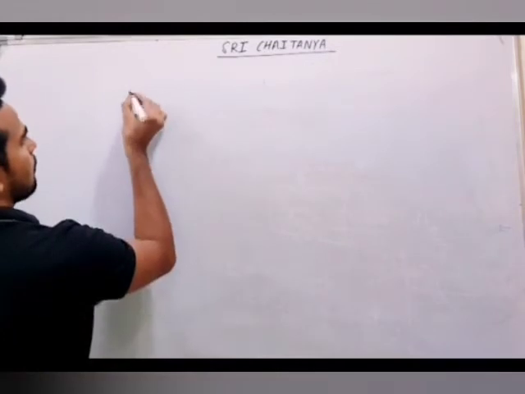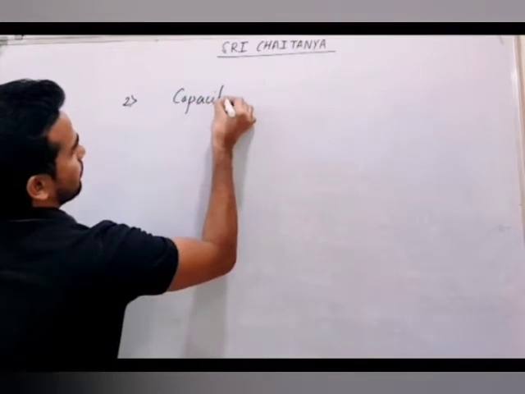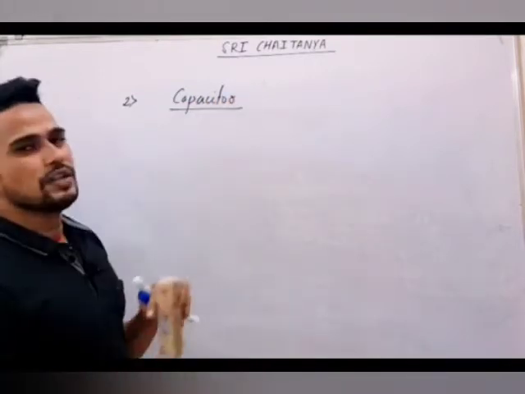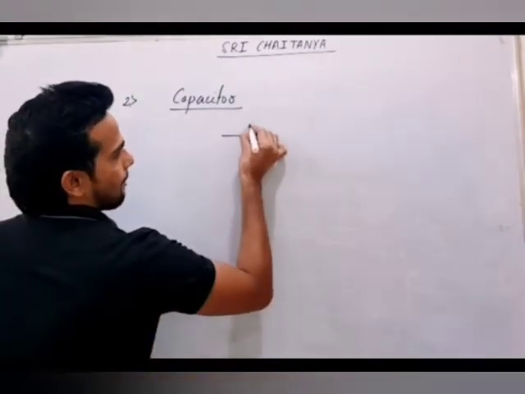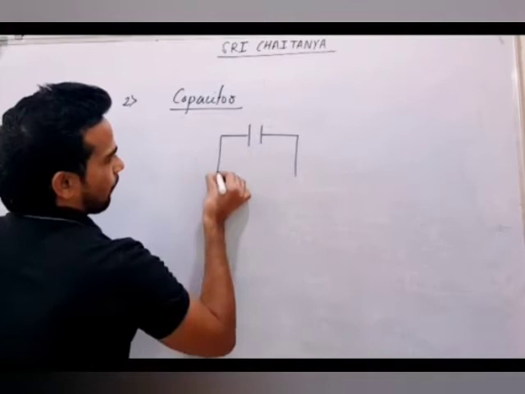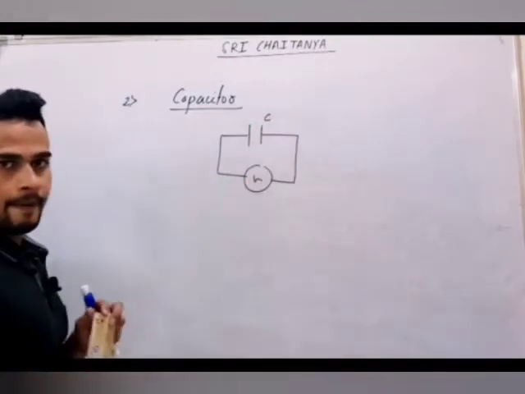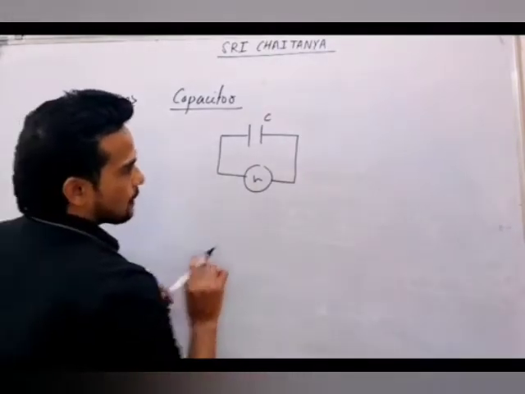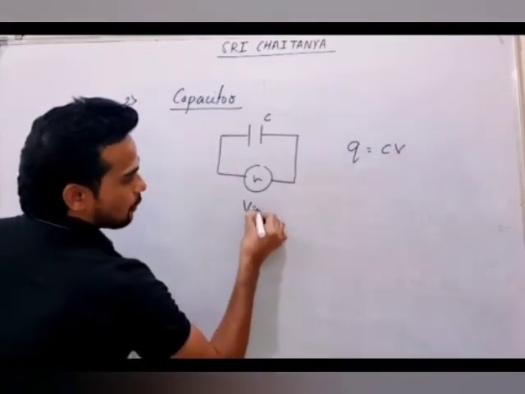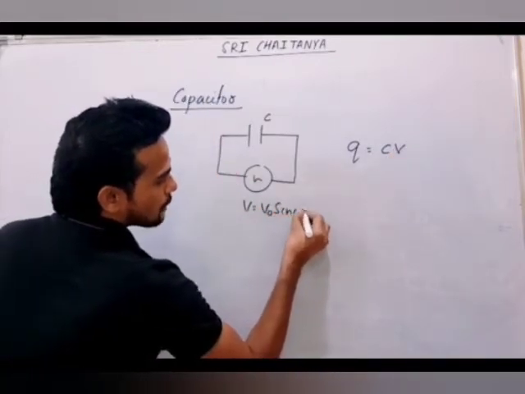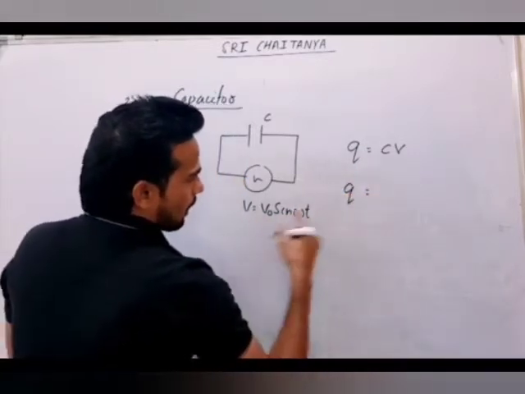We will talk about our second device, that is the capacitor. Someone said, sir, if you connect a capacitor to an AC source, then what will happen? So this is our capacitor, again connected to an AC source, its capacitance will be C. Again, for a capacitor you can write charge Q equal to CV. But now this voltage is not constant, this voltage will change. So if voltage will change, you can put that voltage there. So this will be coming as CV.